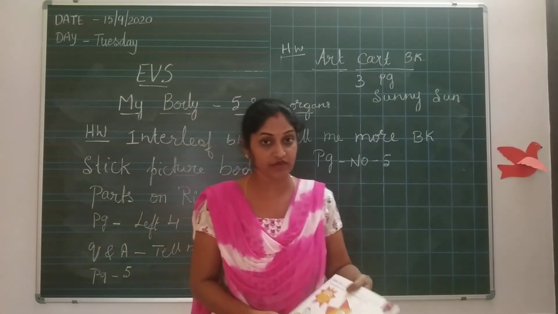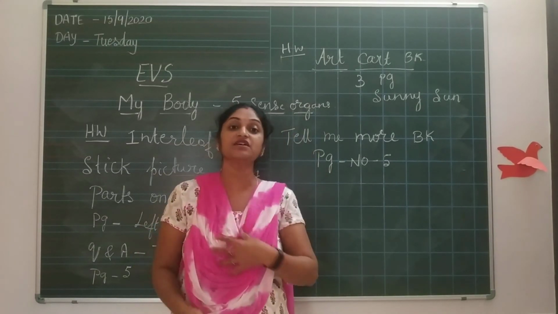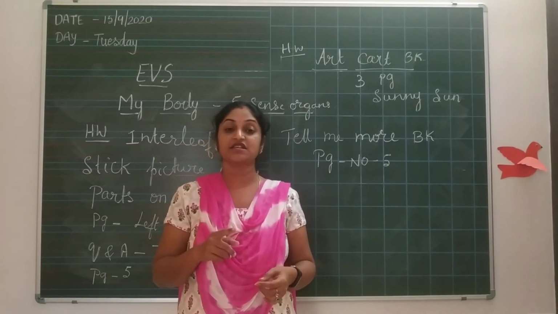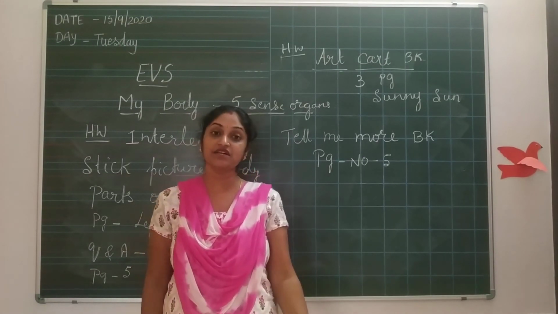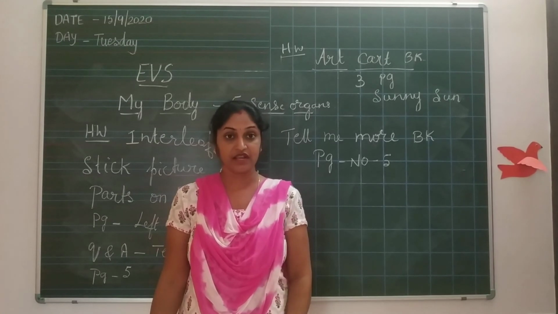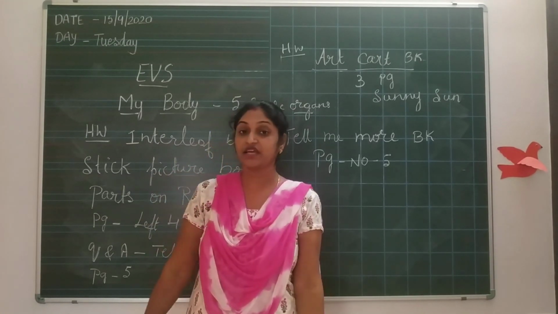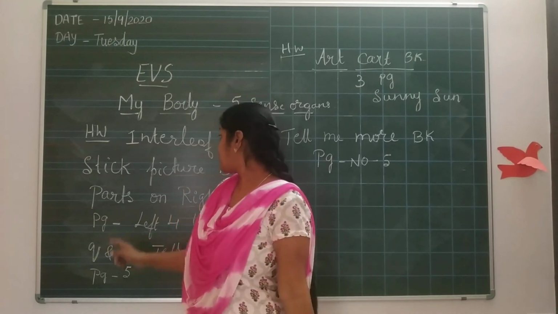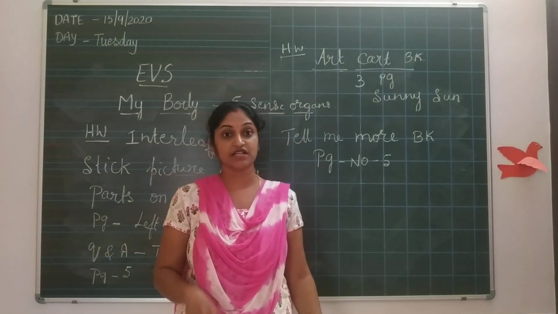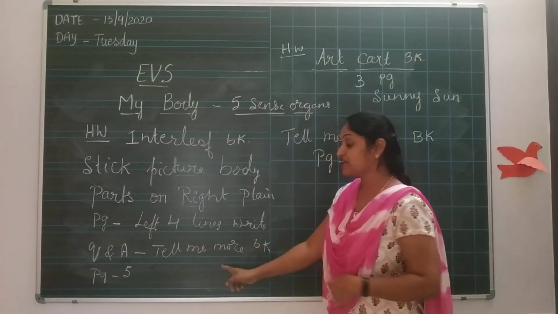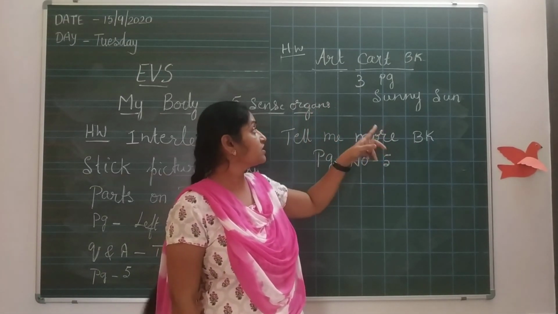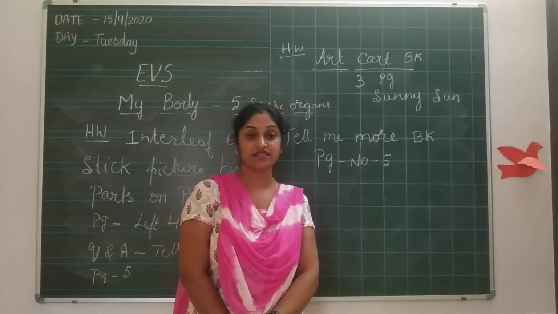Totally you have 4 homeworks today. English 4-line book, you have to write A to Z and underline the vowels and circle the consonants. Maths in 4 lines you have to write 1 to 10 with the number names, and also mathematics readiness, page number 12. Then EVS in the interleaf book you have to stick the picture and write the conversation questions from the Tell Me More book, page number 5. And the last one is fun activity, art craft book, 3rd page, sunny sun, that you have to complete.